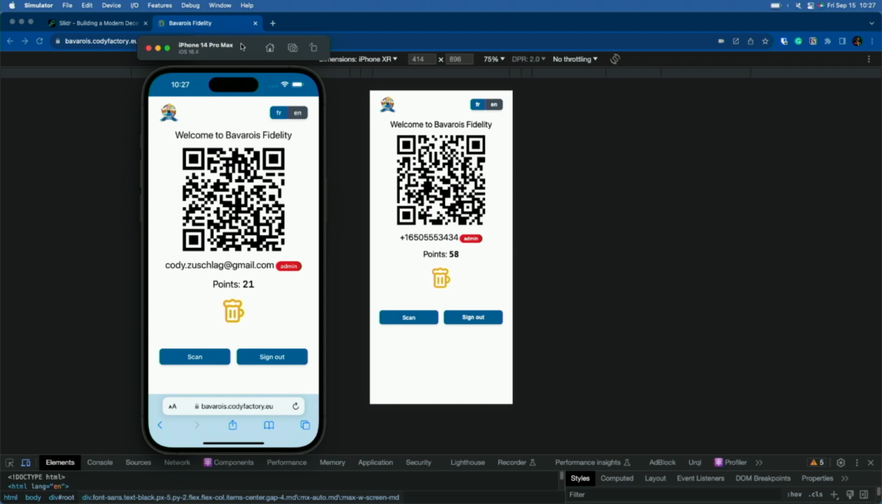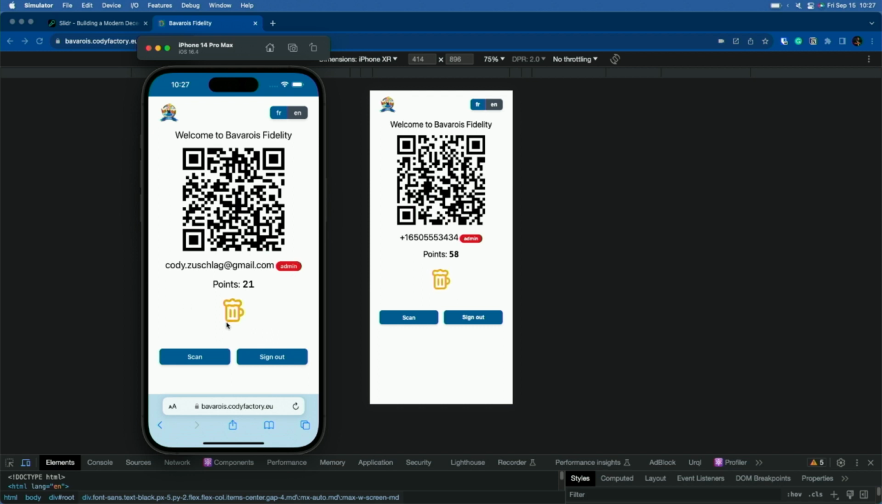And I have 21 points. So maybe I've drunk 21 beers, or maybe I haven't worked out the details of what a point actually means. Now, one of the constraints here is that in the iOS simulator, the browser doesn't have access to the camera. So I'm going to click on scan, but I'm also an admin. Sorry, I left that detail out.